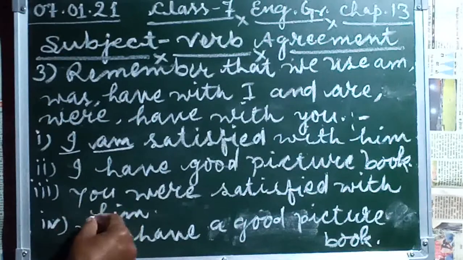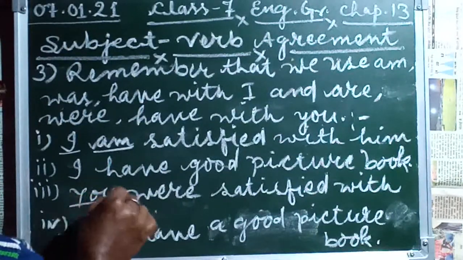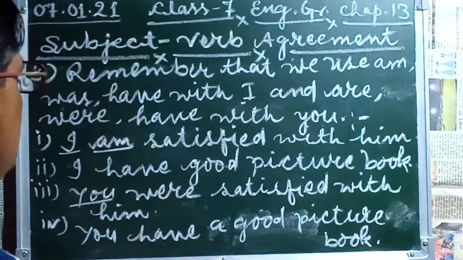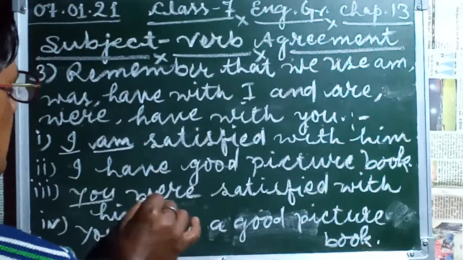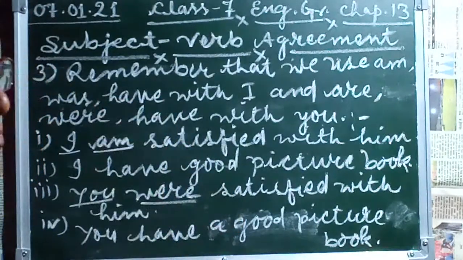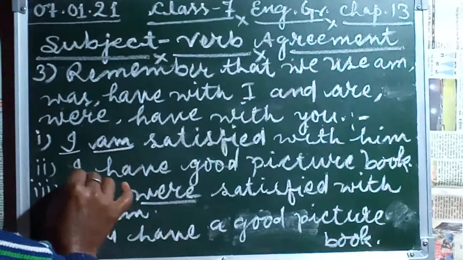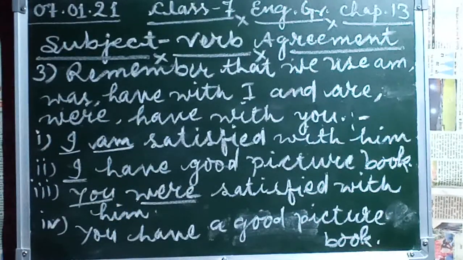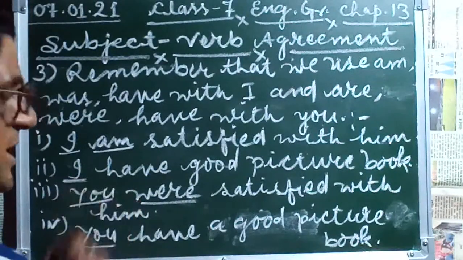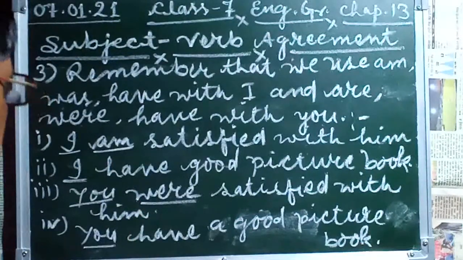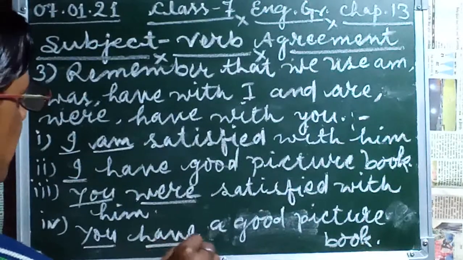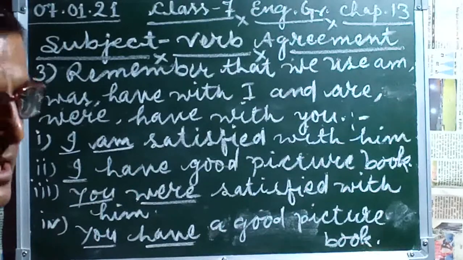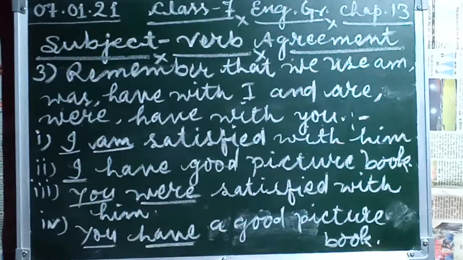But in the third sentence, you is a second person subject, which may be plural or singular, so we commonly use the plural verb here. In the second sentence we take I, a first person subject, singular number, but with you, a second person subject, we use the same verb have in both conditions. I hope it is clear to you.